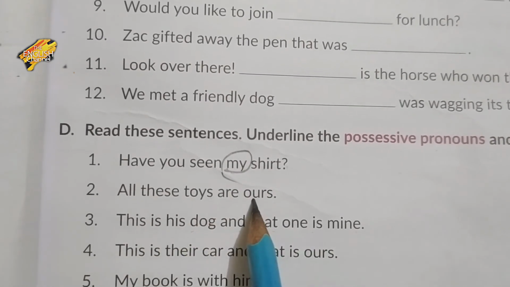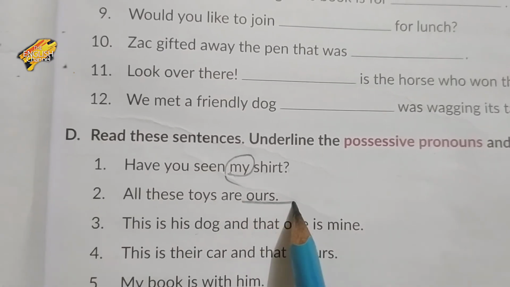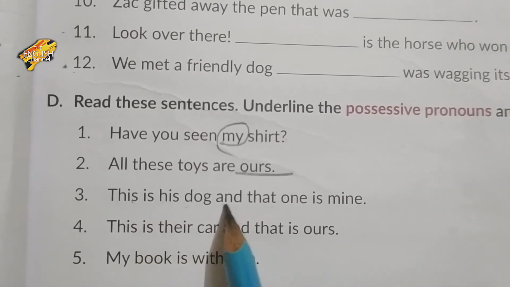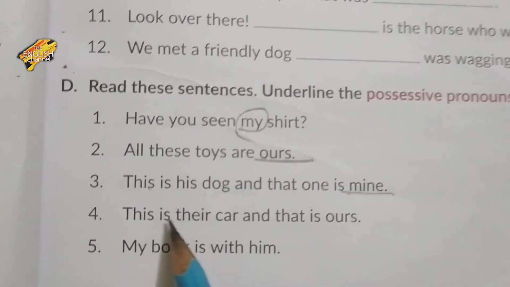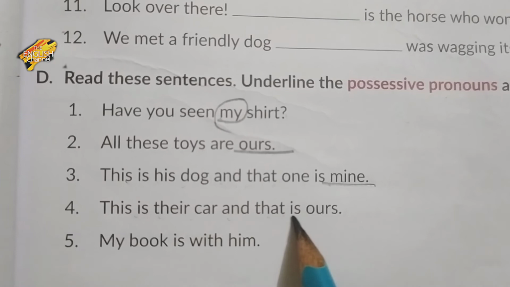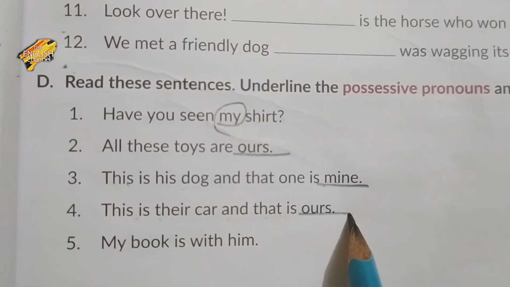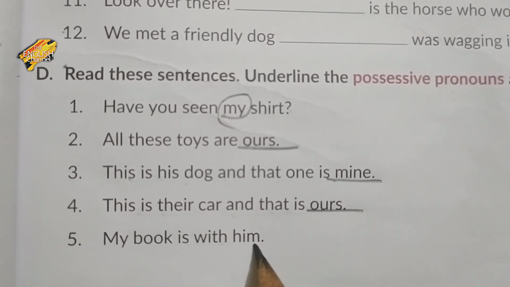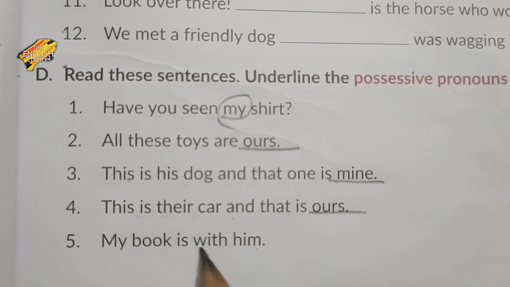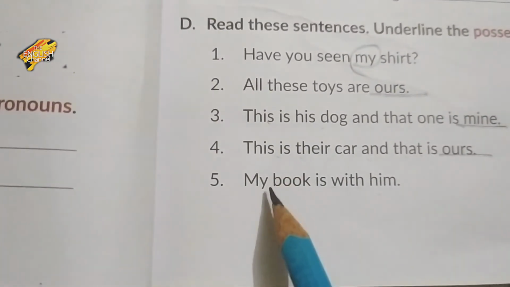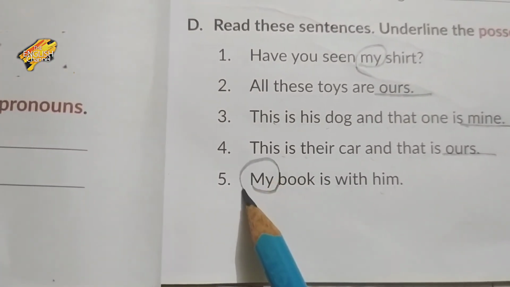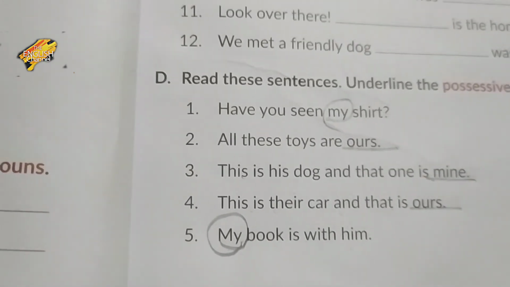All these toys are ours. Possessive pronoun. This is his dog and that one is mine. Mine. This is their car and that is ours. My book is with him. My book is with him. My book, circle, okay. So now complete your notebook work.